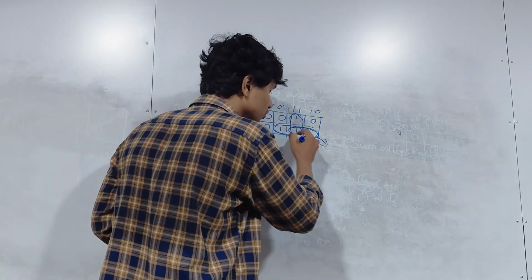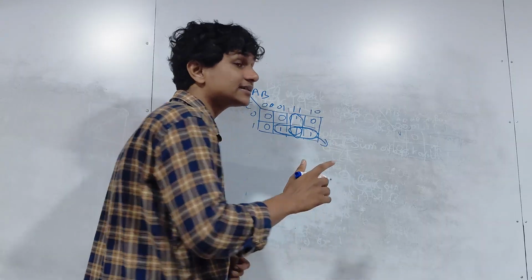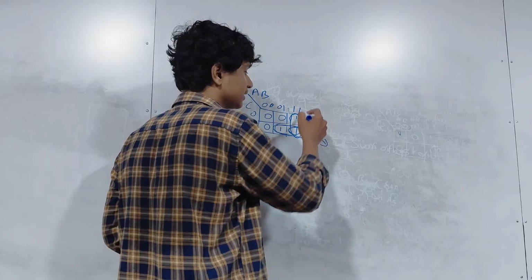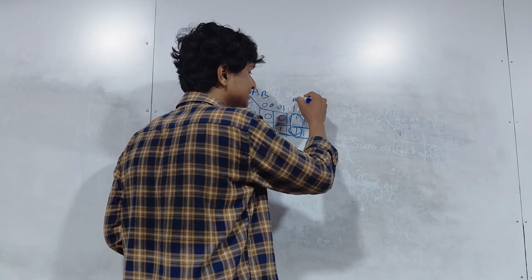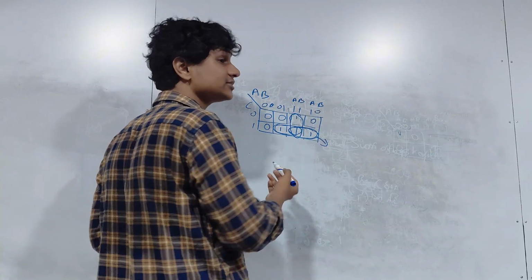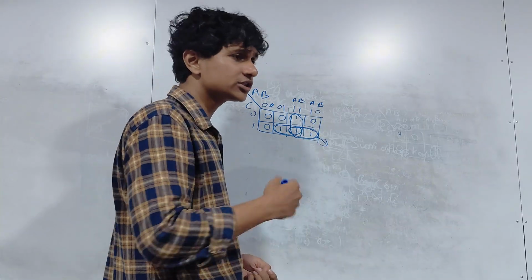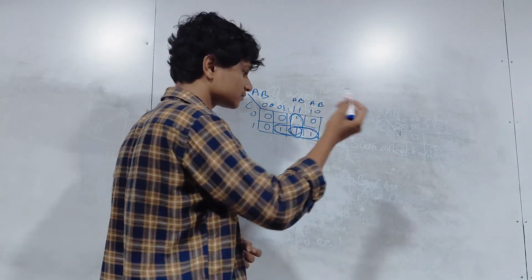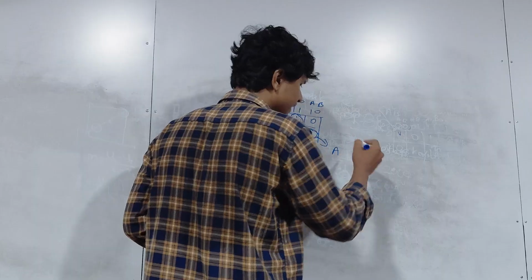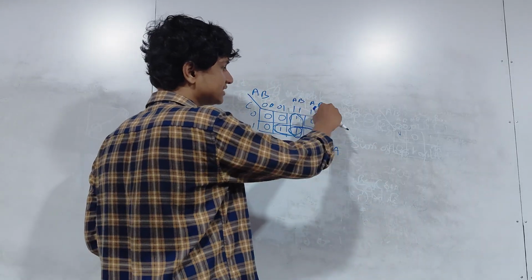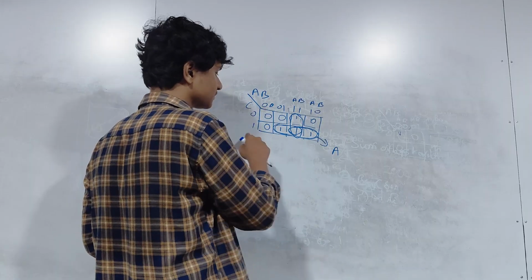If you see this loop, what are the terms that are not changing? A, B, right? This is A, this is B. Now is A changing? A is not changing. Here also A is 1, here also A is 1. Then what am I going to put? A. In this case, now we have looked this way, now you look this way.